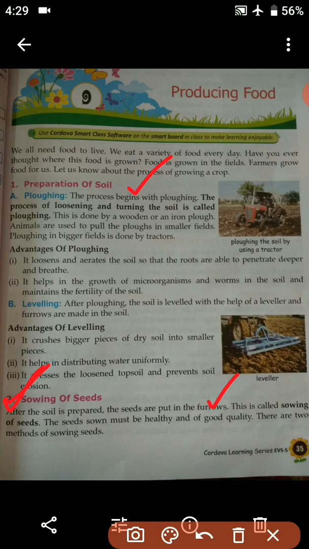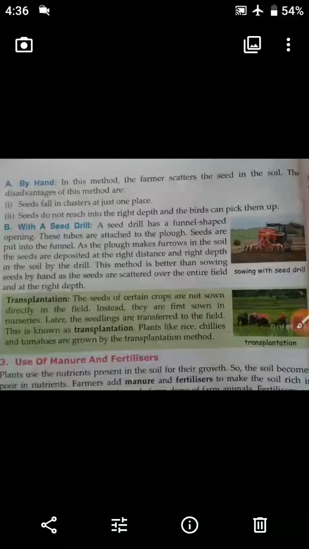The seeds sown must be healthy and of good quality. So students, the seeds that are chosen for the process of growing a crop should be very healthy and of good quality. There are two methods of sowing seeds.